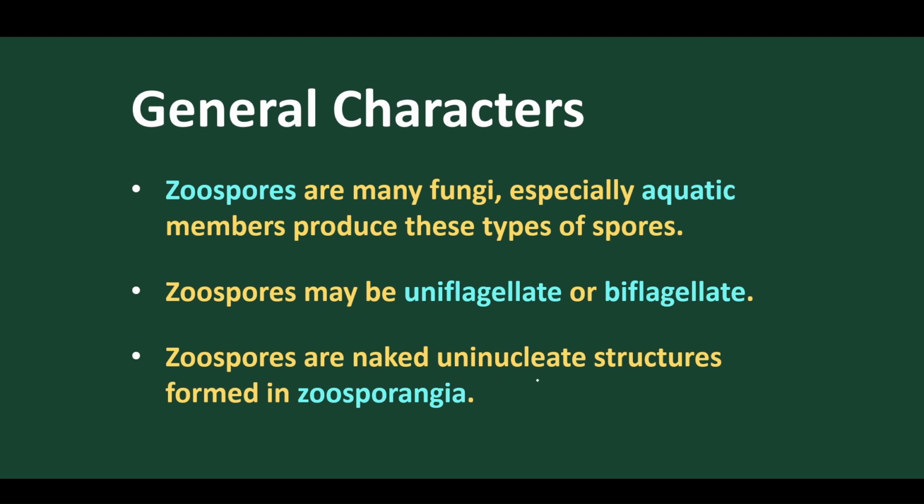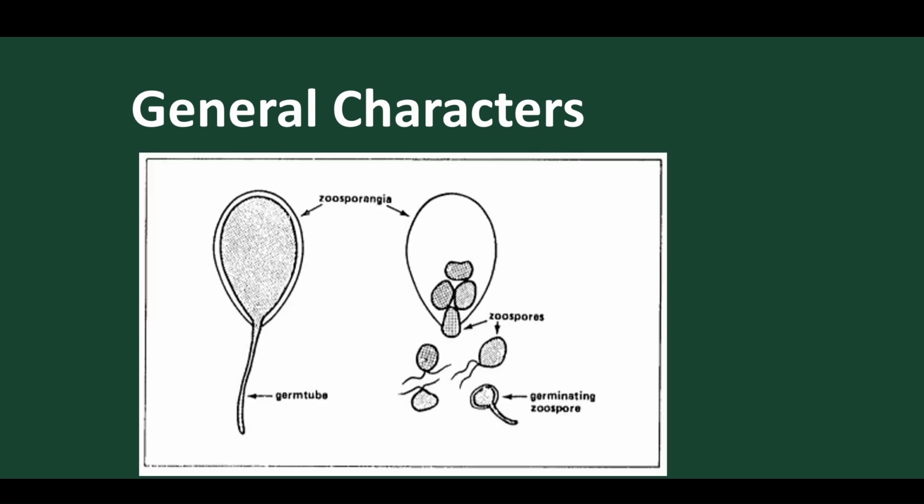So zoospores are naked unicellular structures formed from zoosporangia. Let's move on. This is the zoosporangium present. Within the zoosporangium, these zoospores are produced. Got it? So this is a germination tube. When the germination tube develops, the zoosporangium breaks out and gives out these zoospores. These zoospores are of different types, and they have flagella present. These are the flagella found on this particular zoospore.